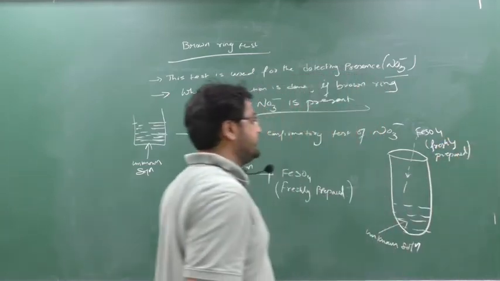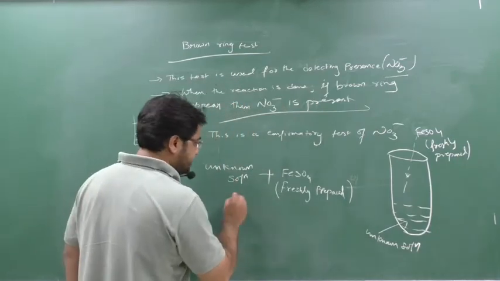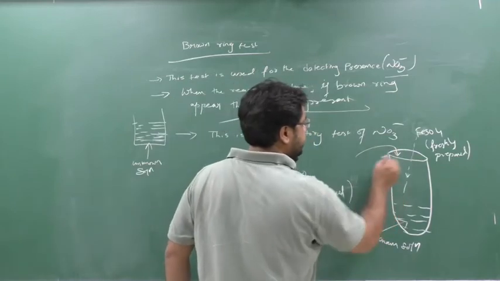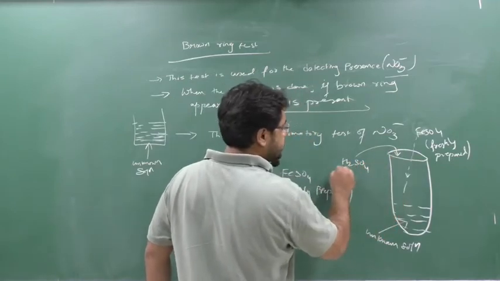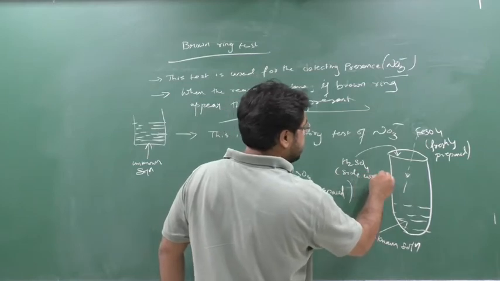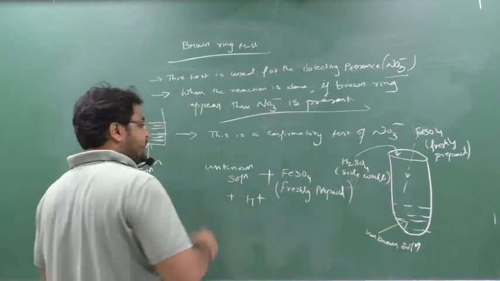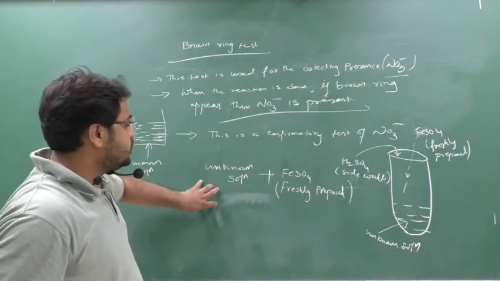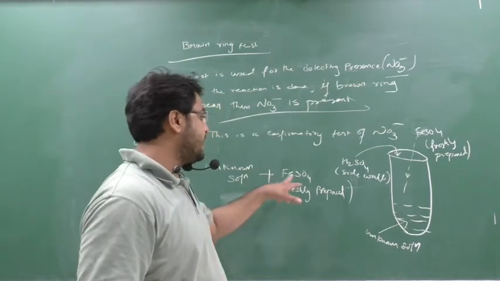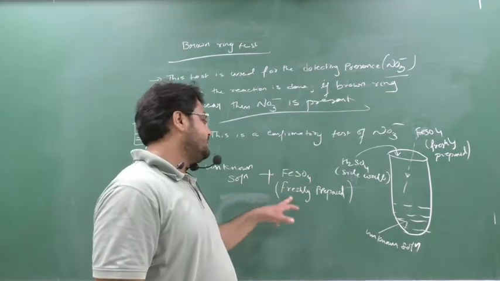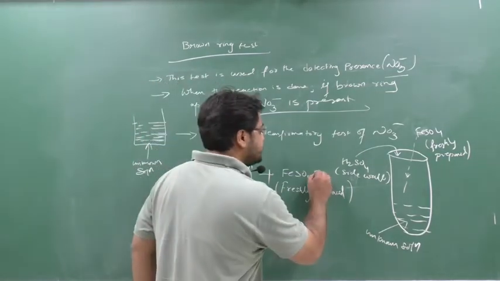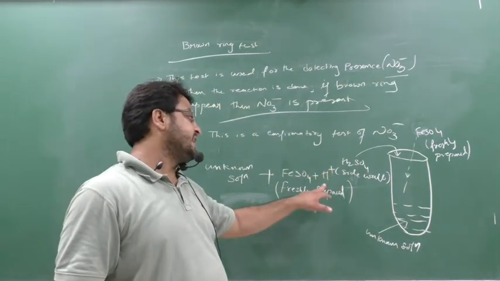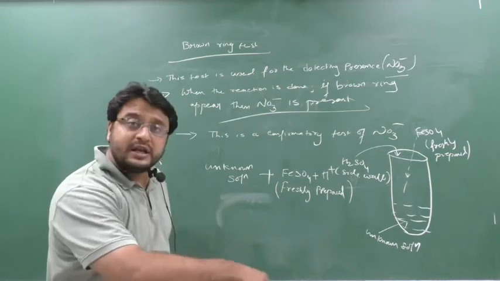Then in this solution we have to add H plus, which means you have to add H2SO4 along the side walls. So you are adding three things. First the unknown solution, then in it the freshly prepared FeSO4, and then the acid, H2SO4, meaning H plus only. We add it along the side wall very slowly.